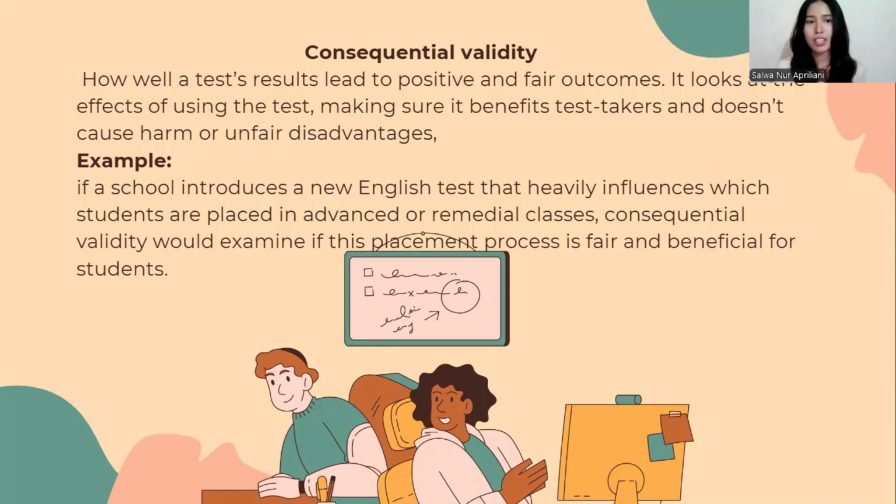For example, if a school introduces a new English test that heavily influences a student's placement in advice for remedial classes or anything. Consequential validity is worth examining if this placement process is fair and beneficial for students.